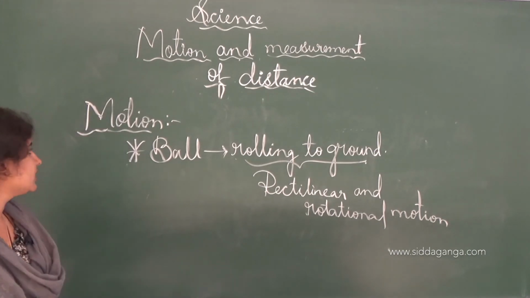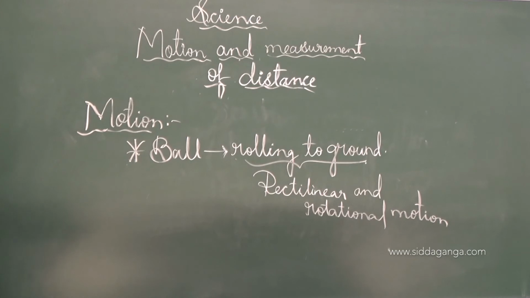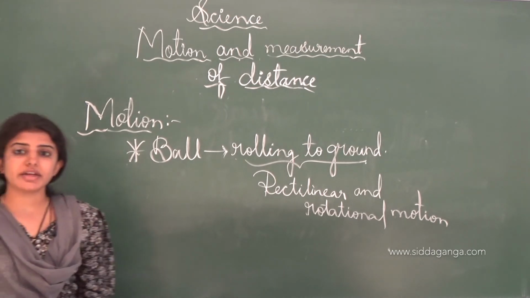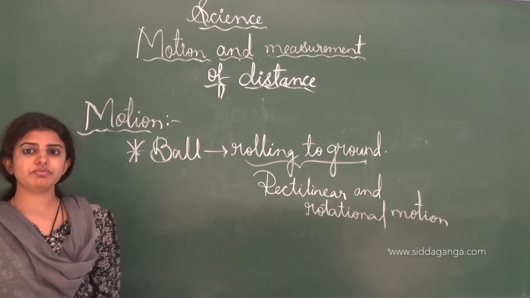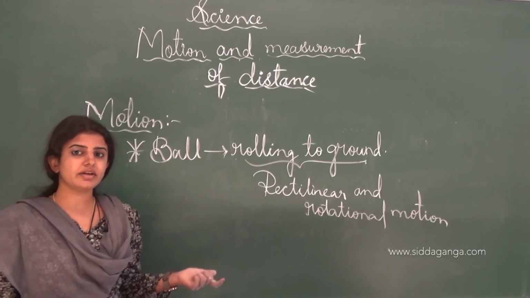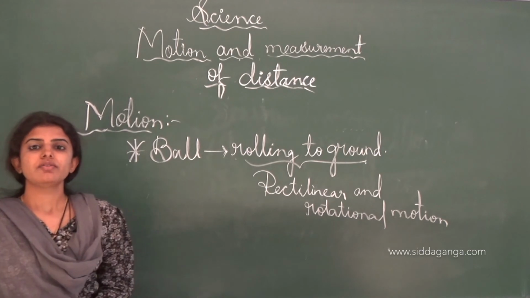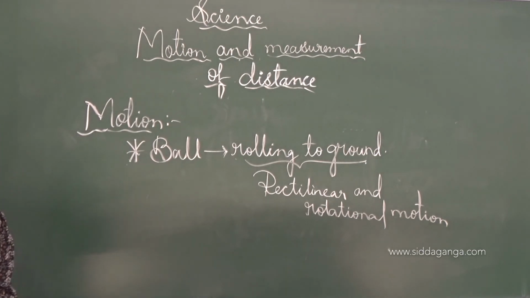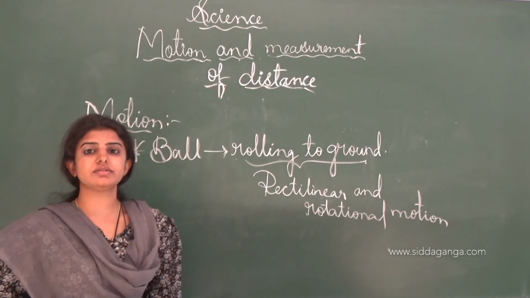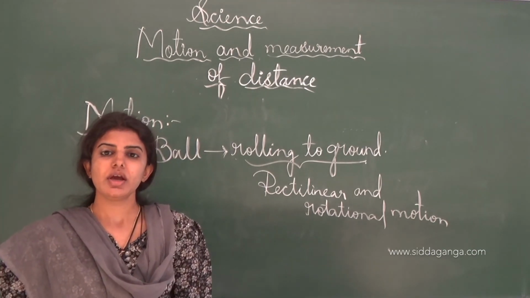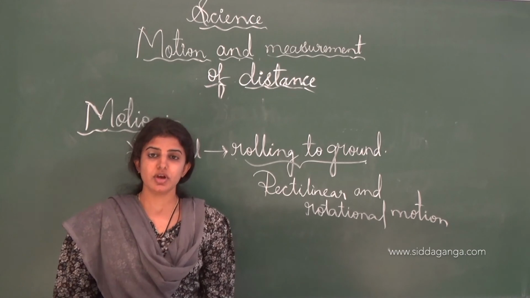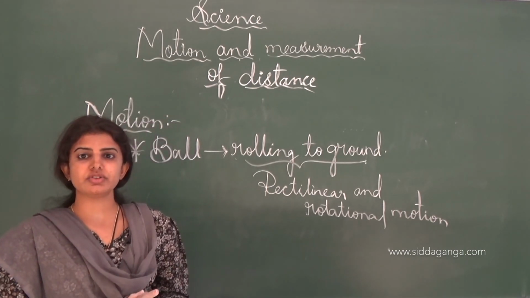See, motion is nothing but when a body or an object changes its position at each interval of the time, we call it motion. And there are different types of motions. First one is the rectilinear motion, next one is the circular motion, next one is the rotational motion, and the last one is the periodic motion. So there are four types of motions.